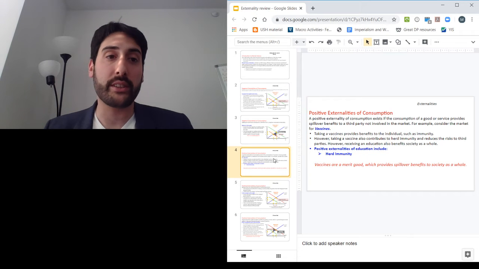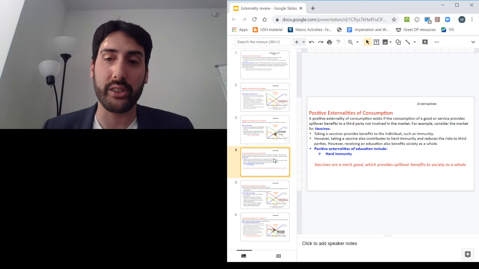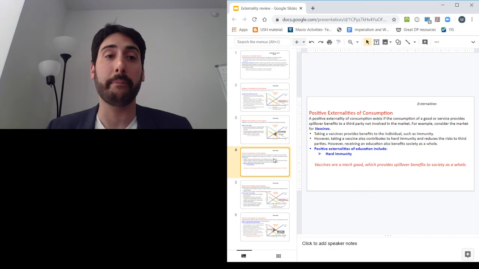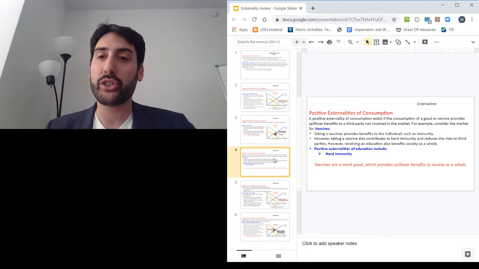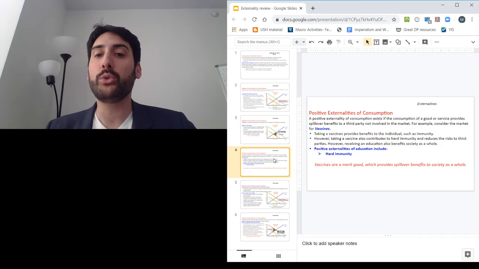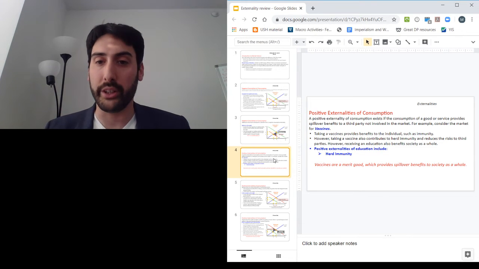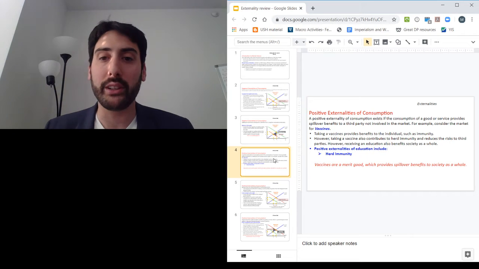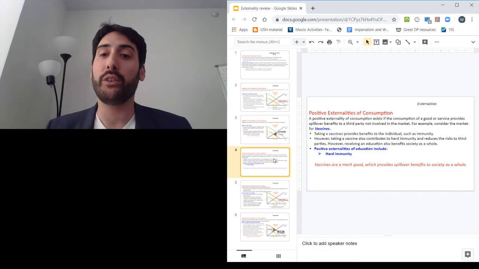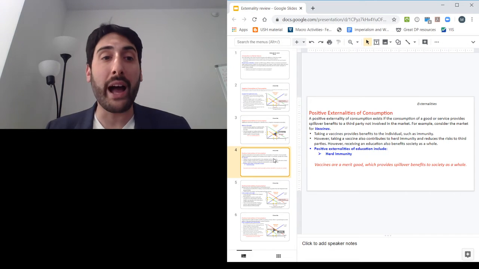Another type of externality is a positive externality, and in this case, of consumption. So what that means is that there is a positive external benefit of doing something, and if you don't take this positive spillover benefit into effect, we're going to underconsume the good. So here the example is vaccines. So vaccines have private benefits.